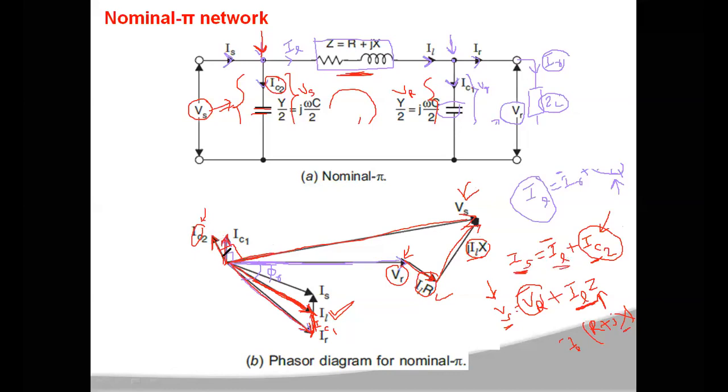Parallel to this vector IC2, you represent one vector here, so when you add IC2 to IL, you get the vector IS. The angle between Vs and IS will be your phi s, and cos phi s will be the power factor of your sending end. Like this, you can draw the phasor diagram for your nominal pi network.